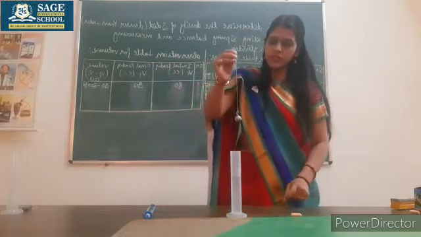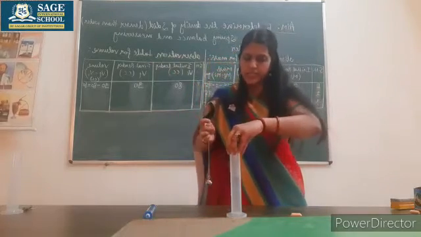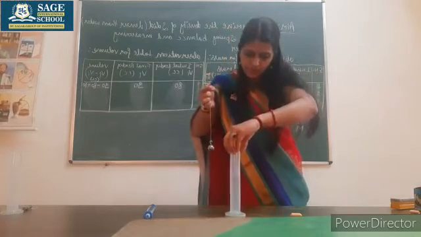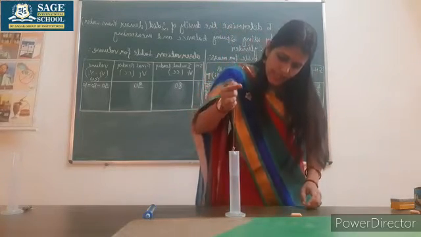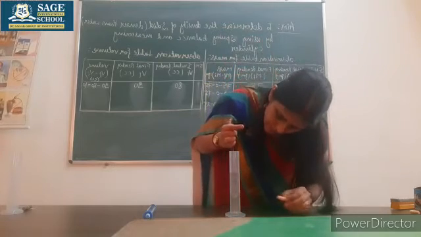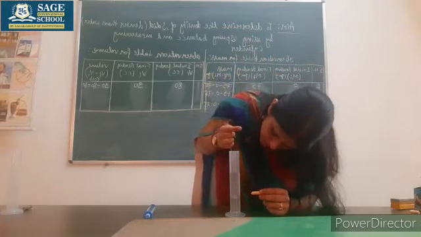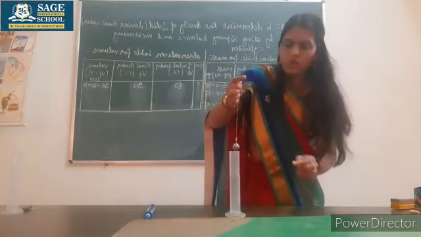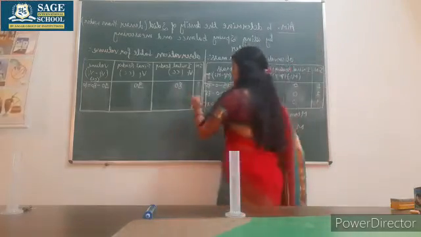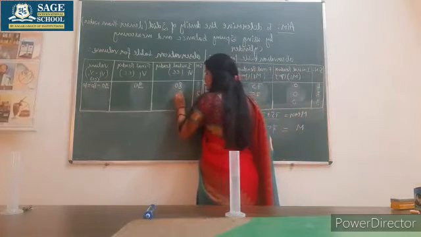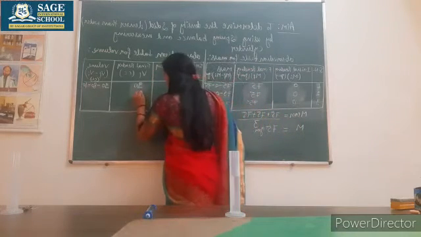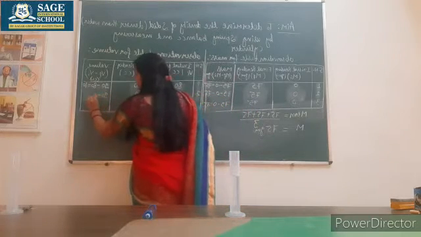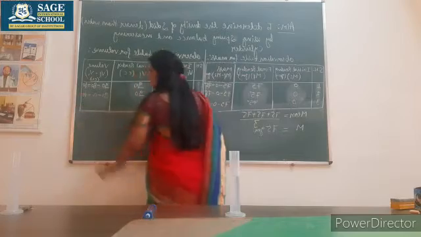Now secondly, for the second observation again I will sink. Let's see, probably the water level will change. No, it is the same. Again I will sink it inside and I will see, again the level is reaching 90. The second observation will also be the same. Second initial reading was 80, the final reading is 90. Again the difference is 90 minus 80, that is 10.